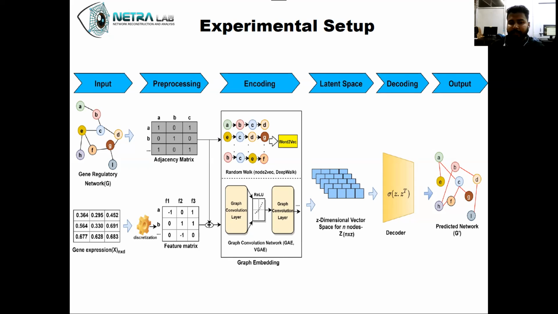So coming further, when we perform our technique, we get a lower dimensional space vector for each node, which we also call latent space. And when we convert this into lower dimensional space, we also reconstruct our network with the sigmoid of the lower dimensional space with its transpose. And in the output predicted network, we have these red links, which give us the intuition of the newly generated links in our gene regulatory network.